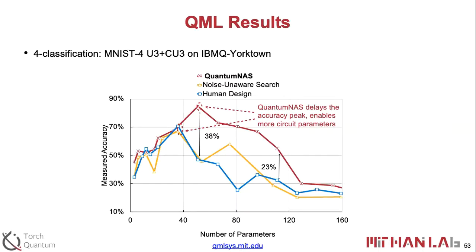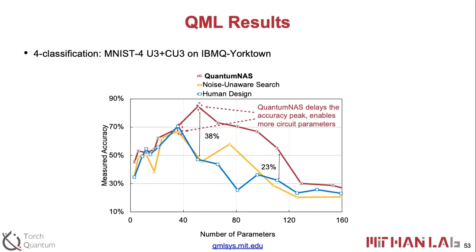Yes. So right. So the number of parameters here. If we test the noise-free accuracy, those are typically saturated at a pretty high level, say 95%. But the real measurement accuracy is degraded because of the noise. Here, when you say noise, what do you mean exactly? So that's all the errors, the gate errors. Coherent, incoherent, all that. Yes. Because we just measure the results on real machines, so we basically consider all the noise.